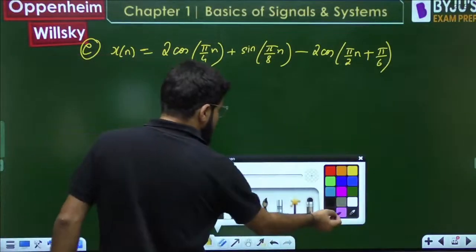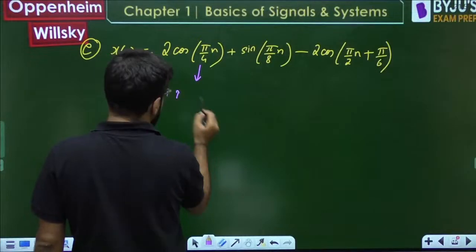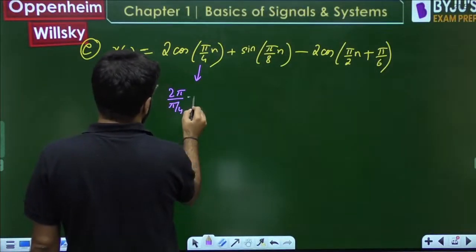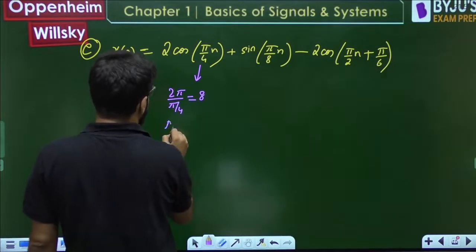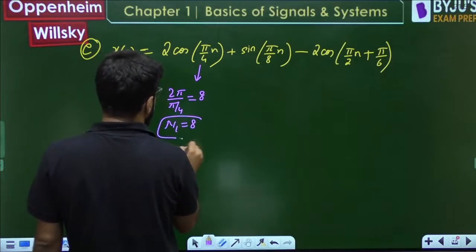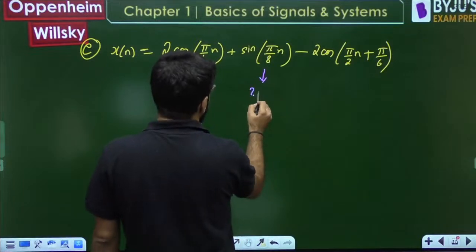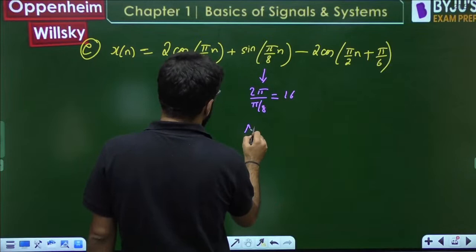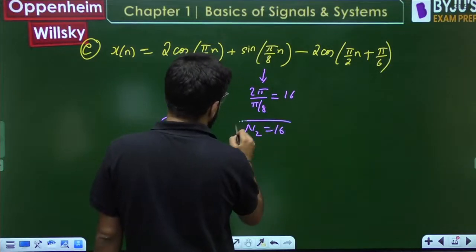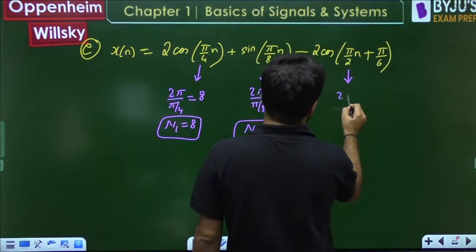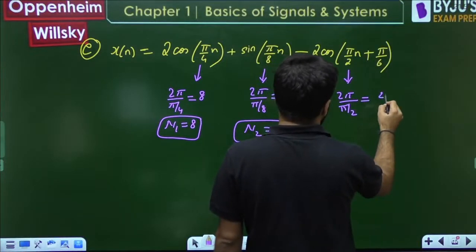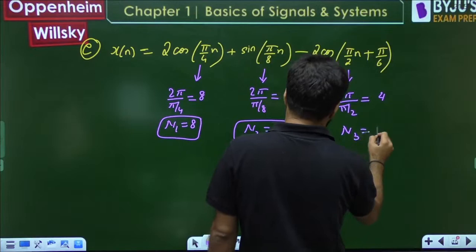Now let's see here. What is 2 pi by omega for the first one? 2 pi by pi by 4 is 8, so the first time period is simply 8. An integer came directly. Next is 2 pi by pi by 8, that is 16. This is also an integer, so N2 is 16. Third, that is 2 pi upon pi by 2, and pi cancels, this is 4. So N3 is equal to 4.